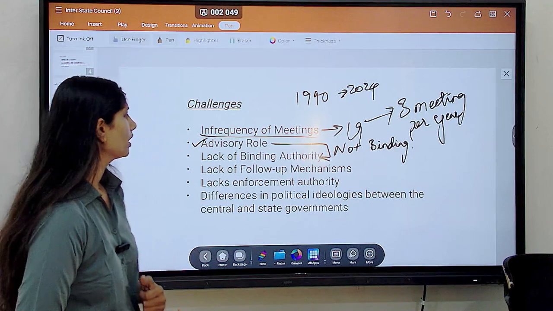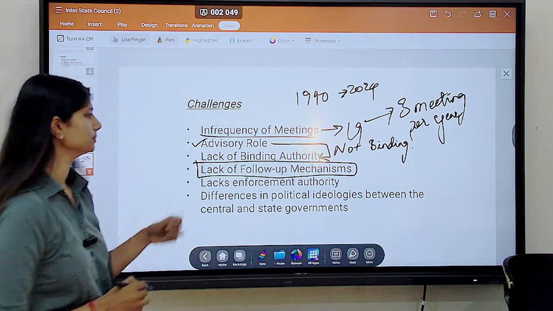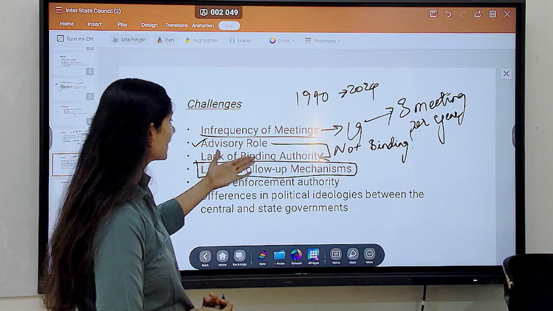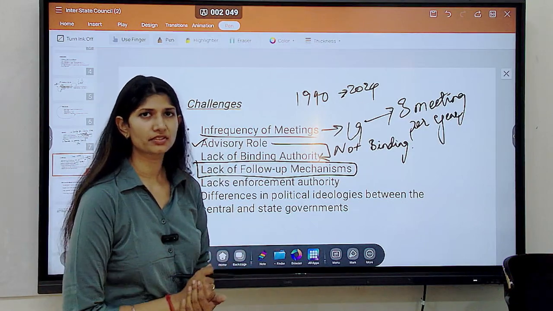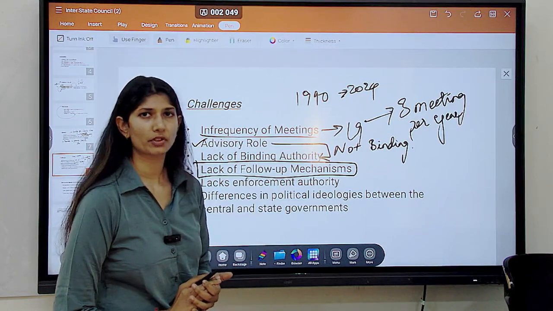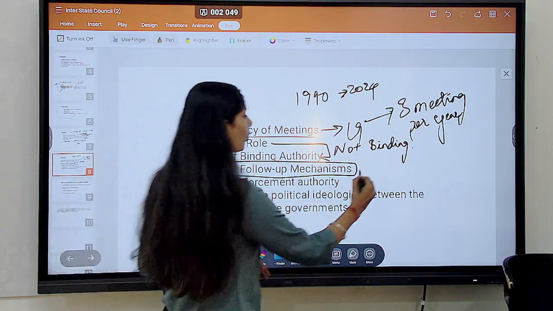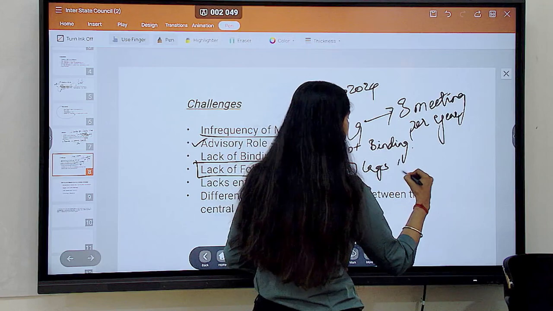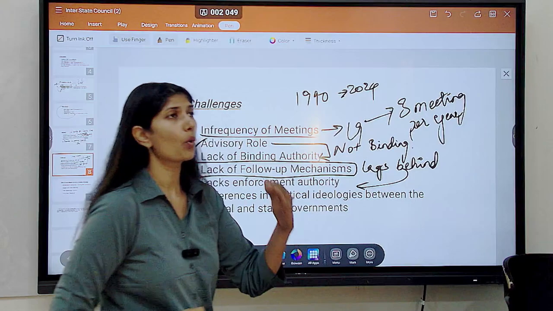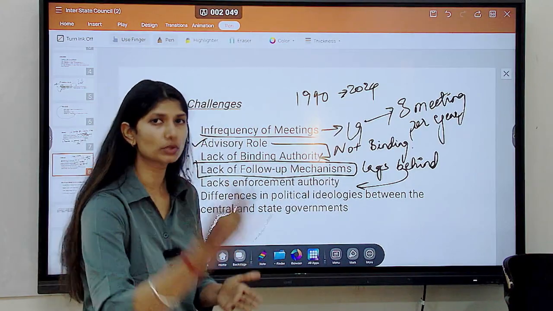Understanding? This is a very important thing. Lack of follow-up mechanisms. Okay? It lacks enforcement authority. Let's say they've discussed an issue. What further happens to the issue? There is no follow-up. Okay? Let's say we've decided we'll follow up, but someone lagged behind. What happens when someone lags behind or is not doing what they intended to do, what they pledged to do? So we don't have an enforcement authority to make sure they do that.